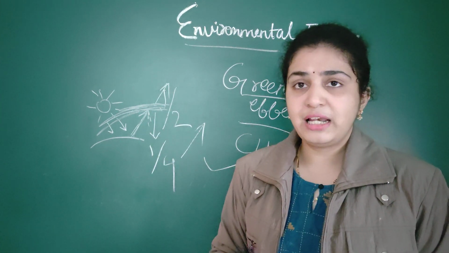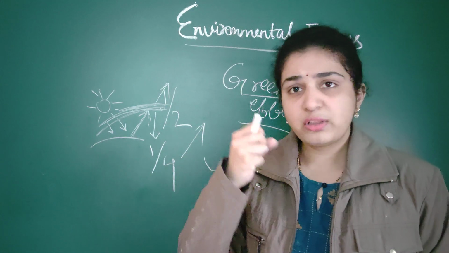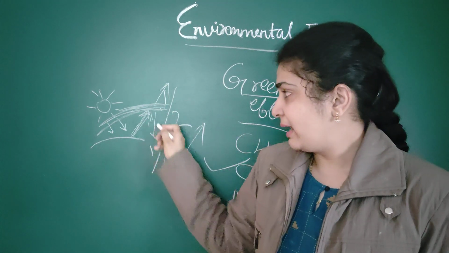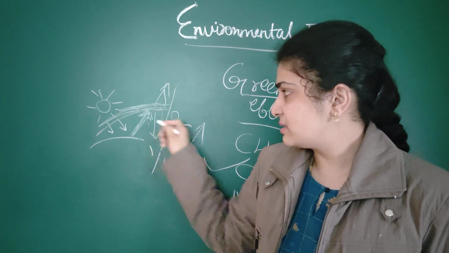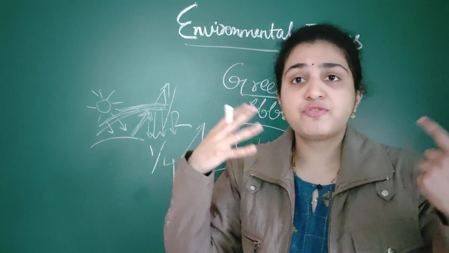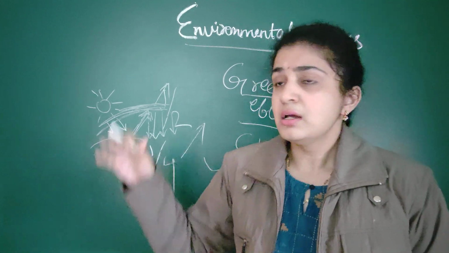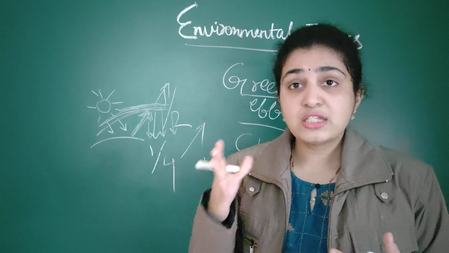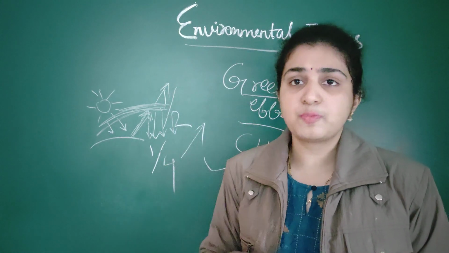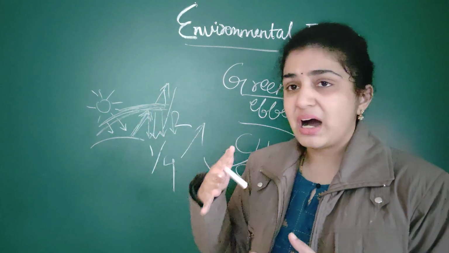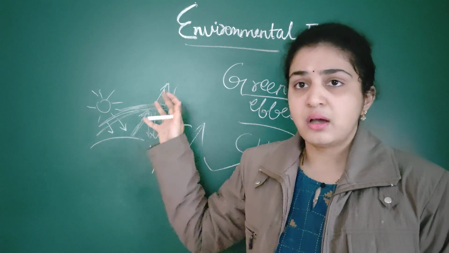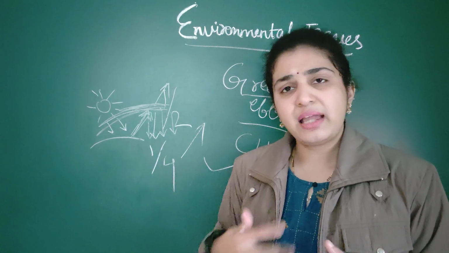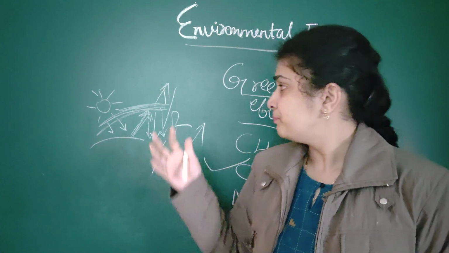So when they are accumulated in the atmosphere, they will absorb the reflected light, and again they will send it back to the earth's surface. If so many greenhouse gases are there, so much will be reflected back, or else it would go into space. But there is no pathway to go into space. Again it is reflected back to the earth's surface only. So like this it is commonly happening.